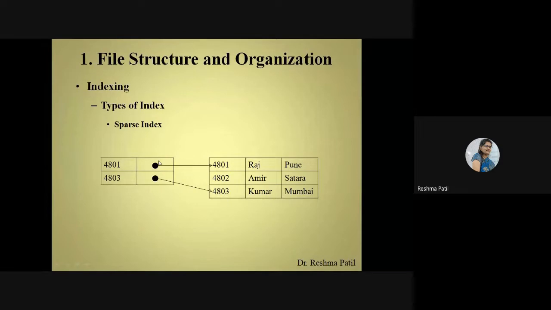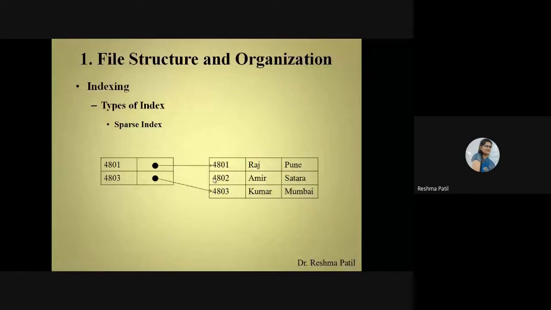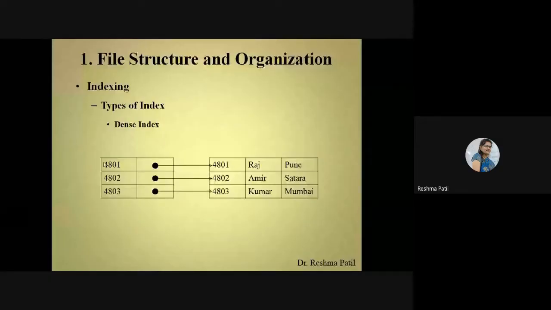But using the address of the first and third record, I can find out the second one. I can search that query for each record. In a dense index we have the address of each record, so directly we can go to the record. So this is about indexing. The types of index are dense index and sparse index. Clear?